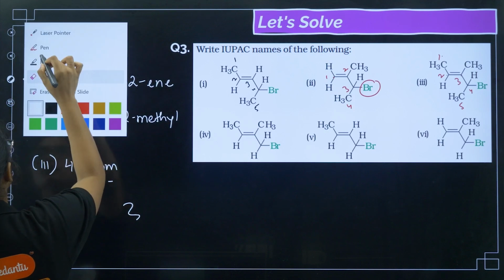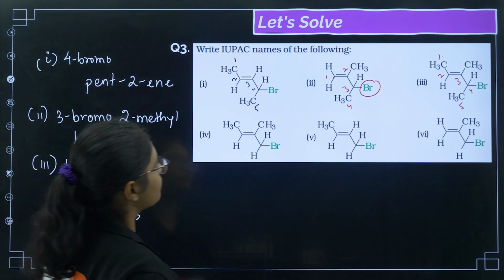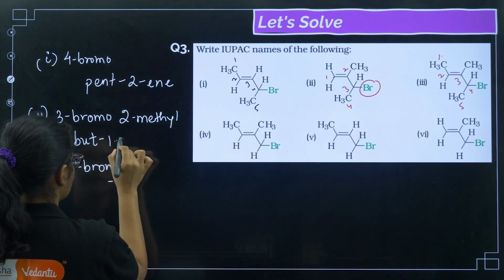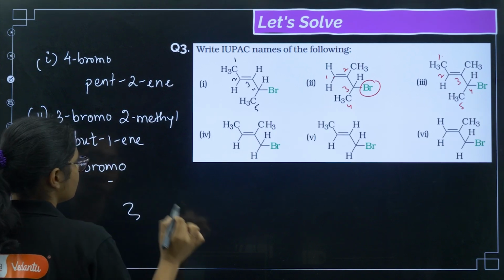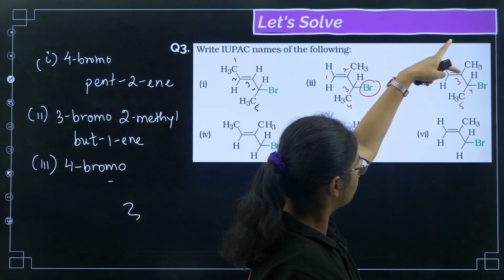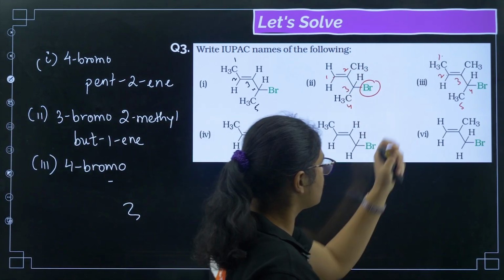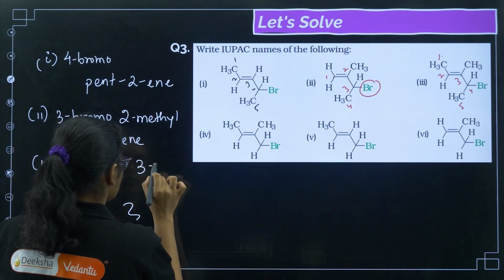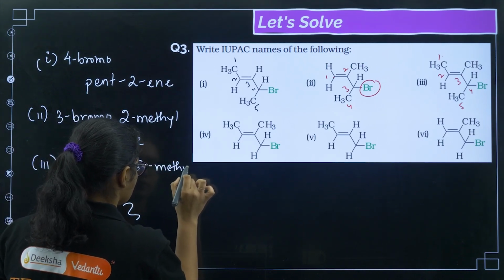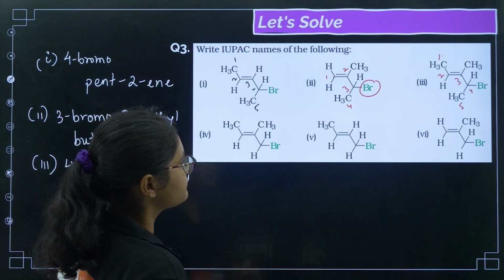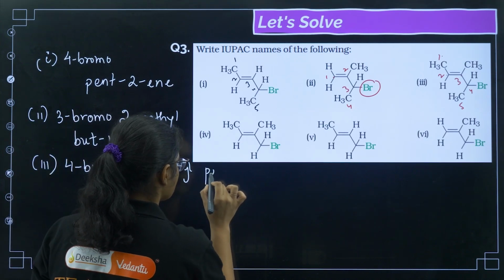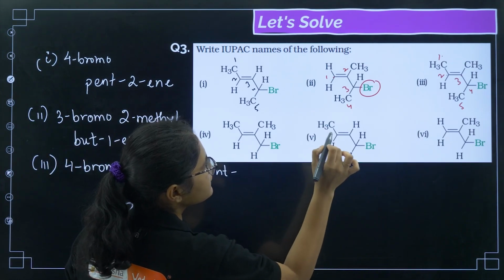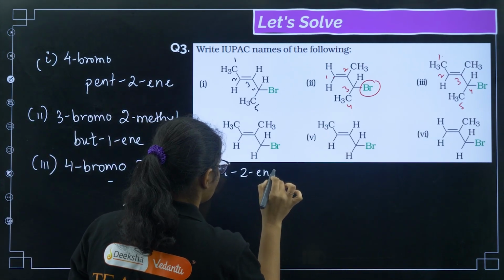So on the 4th carbon 4-bromo, then on the 3rd carbon 3-methyl, and there are 5 carbons, so I can write pent, and the double bond is on the 2nd carbon, pent-2-ene.